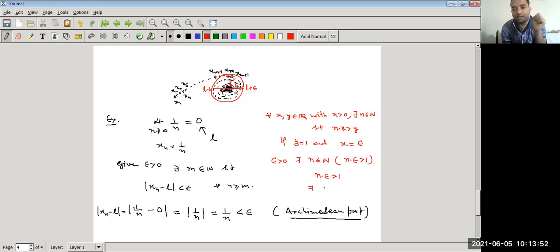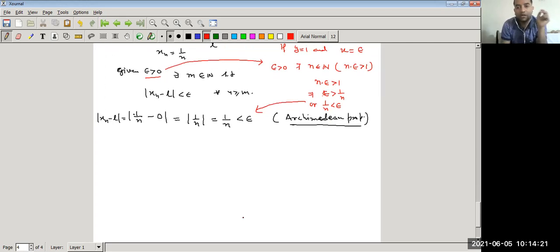So this implies that epsilon is greater than 1 upon n, or we can say 1 upon n is less than epsilon. Here epsilon is greater than 0 and 1 upon n is less than epsilon. By the Archimedean property, for given epsilon greater than 0, we can find a natural number such that 1 upon n is less than epsilon.